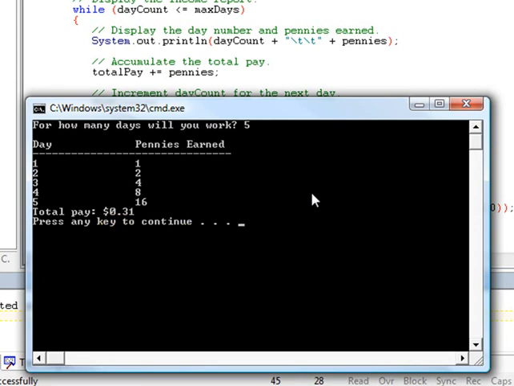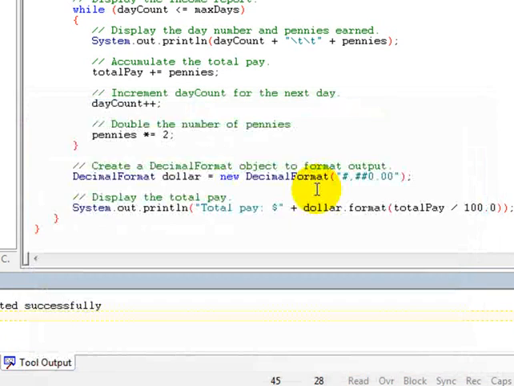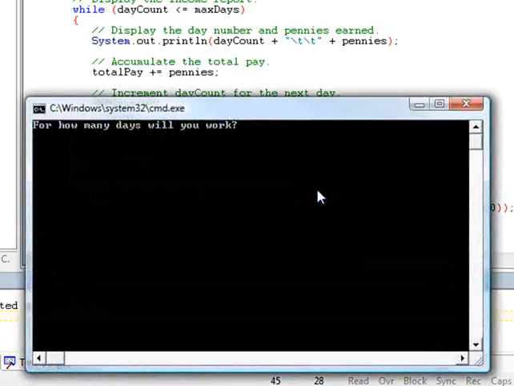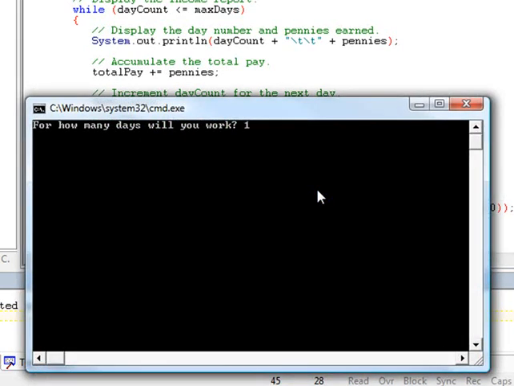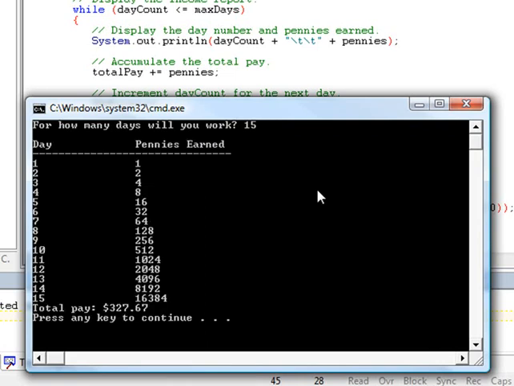I don't know if we should keep this job, but let's run the program again and let's see what our pay would be if we just stick with it for 15 days. Well, here's the table for days 1 through 15 and the pay at the end of each day, and you can see that the total is $327.67. Okay, well that's a little better, but that doesn't sound like a lot of money for 15 days work. I'm thinking we should quit this job.